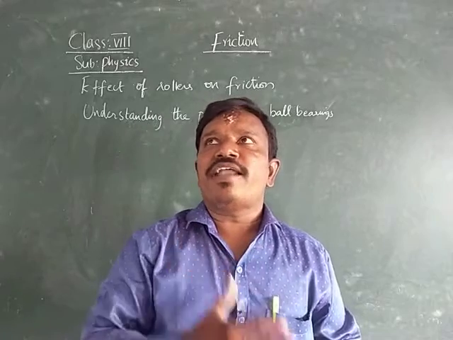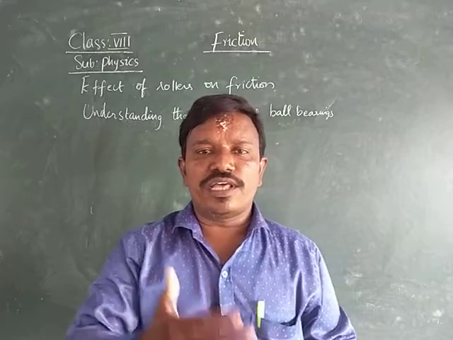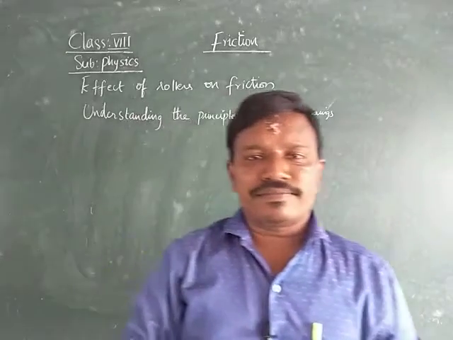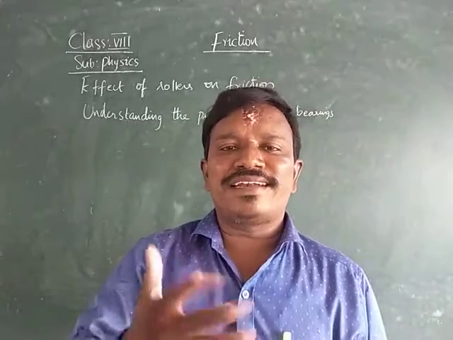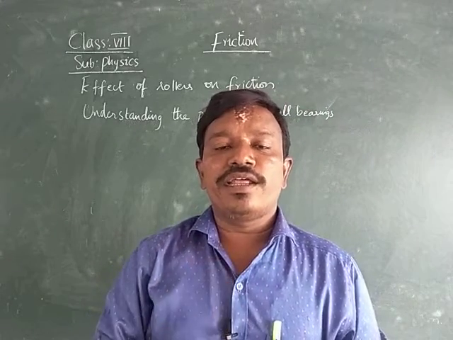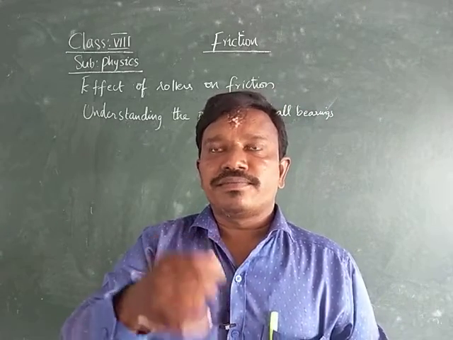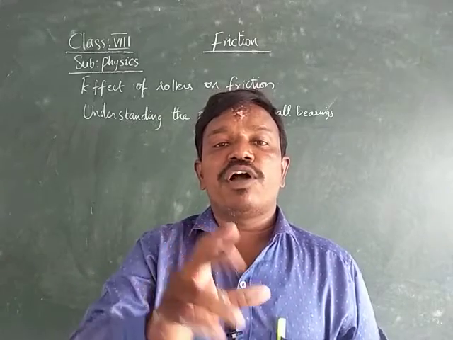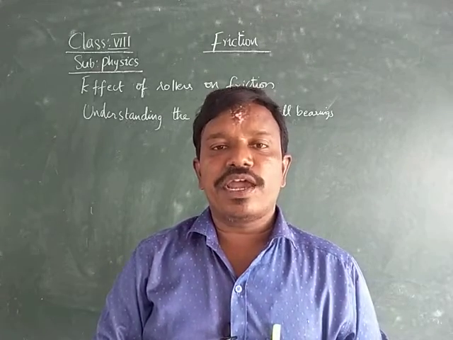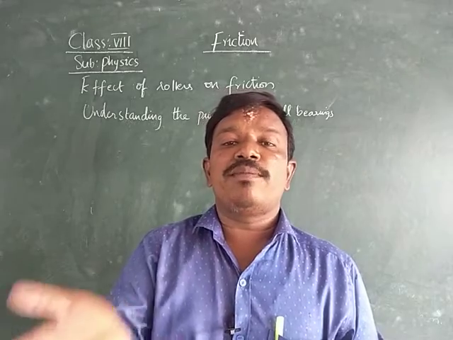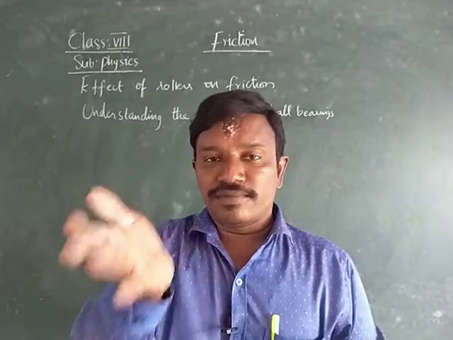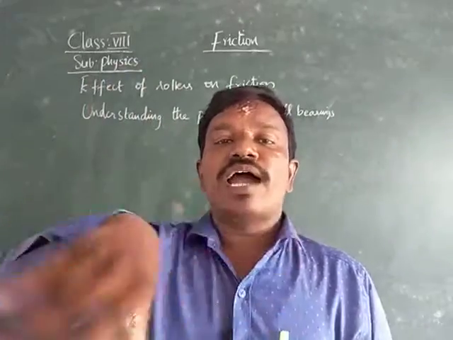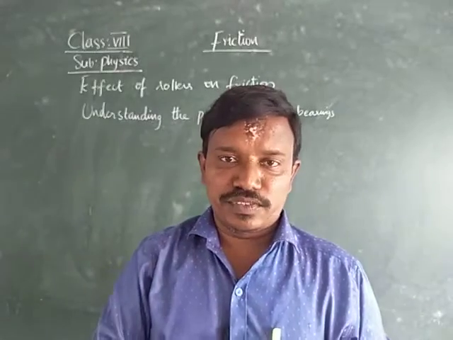If the fan comes for a repair, if you go to the repairman or electrician, after checking the fan he will say that the ball bearings have been lost. Therefore he will put the ball bearings in again in order to have easy rotation.